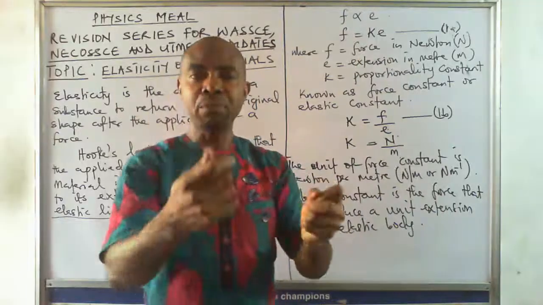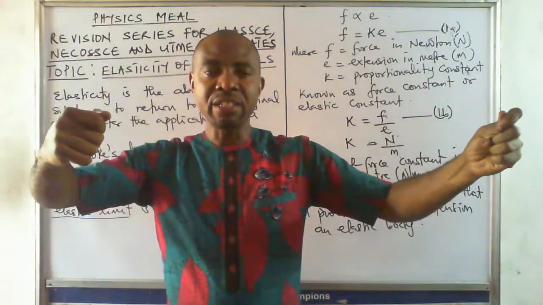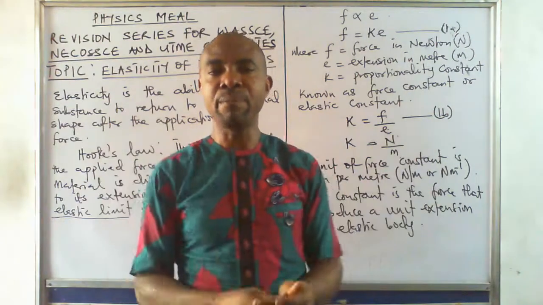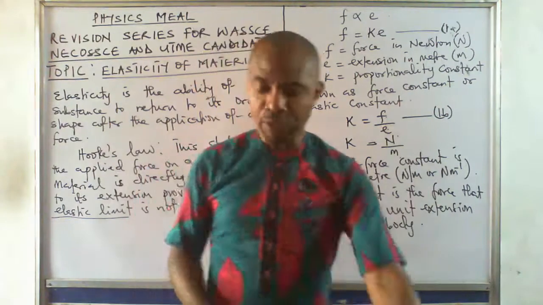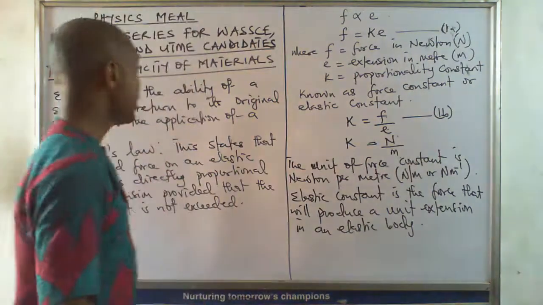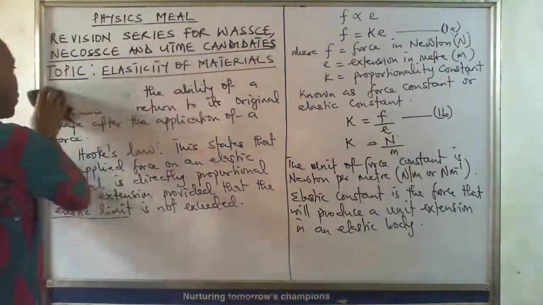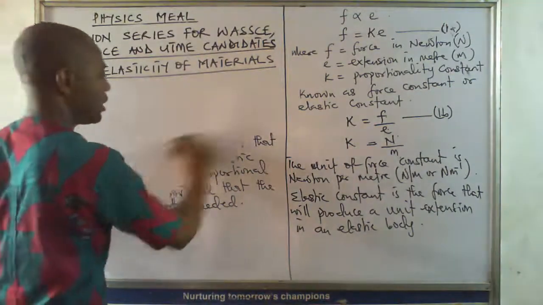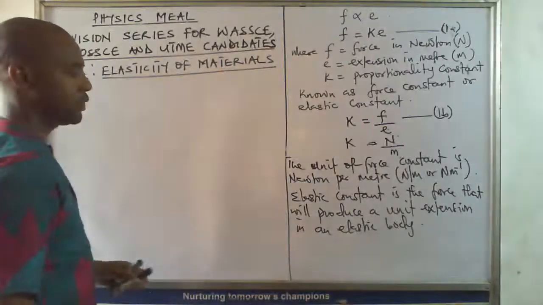If you have a spiral spring and you are trying to extend it, the force constant deals with the stiffness of that material. So force constant is associated with the stiffness of a material.